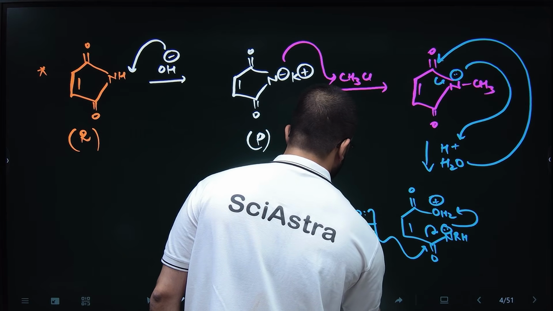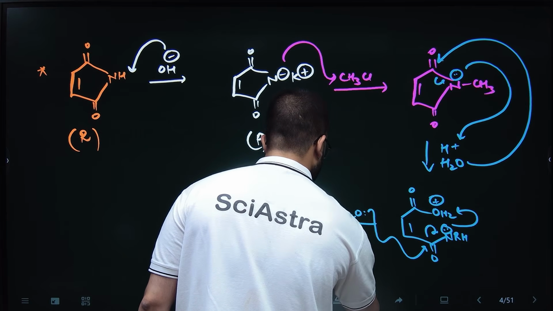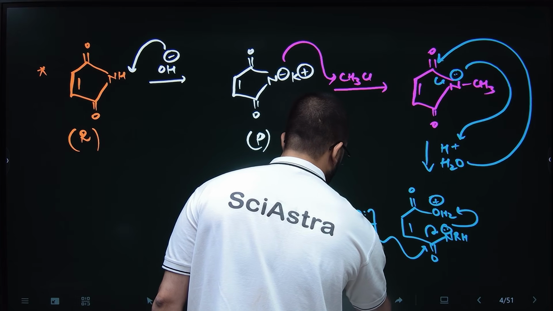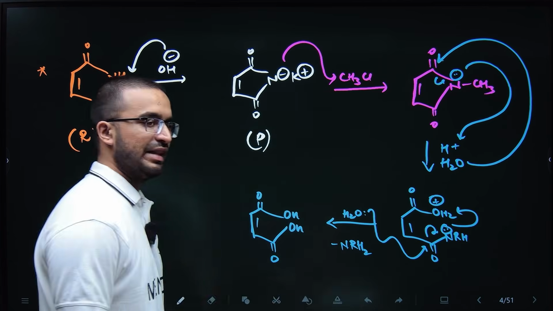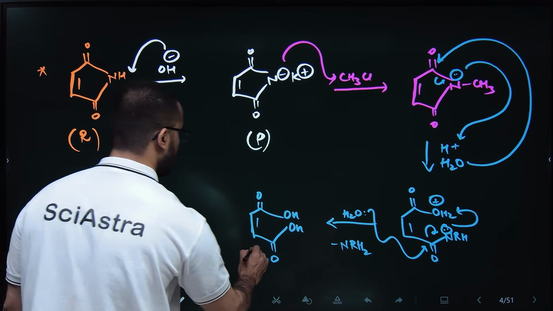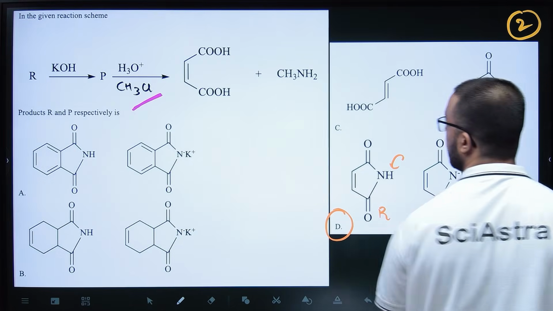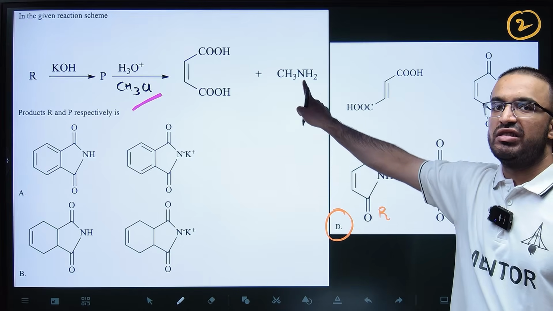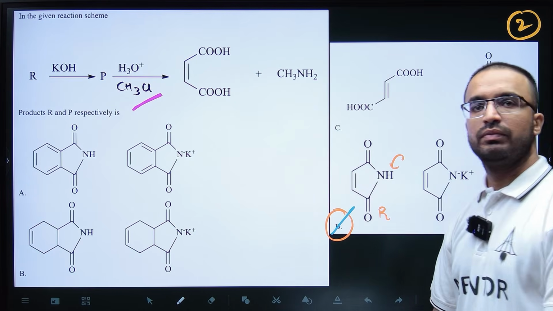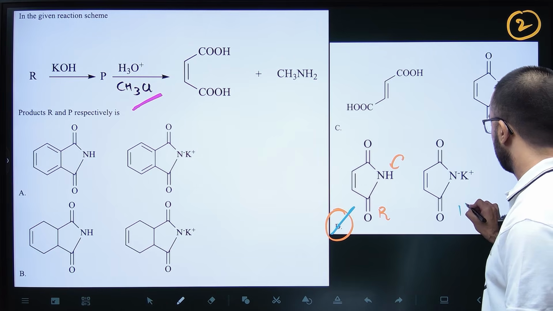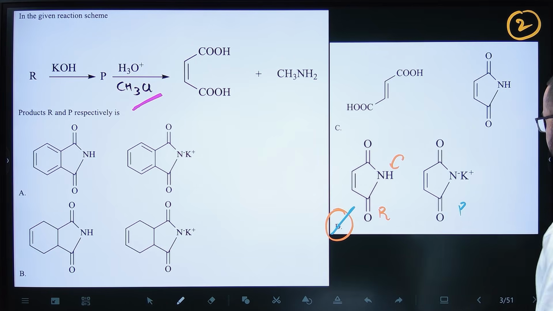Okay, so what will be left? Minus NRH2. R is CH3, so this will be my product, right? And that is the product, with R as CH3 and NH2 left. So basically D is your option. This is R, this is P. Okay, sure.